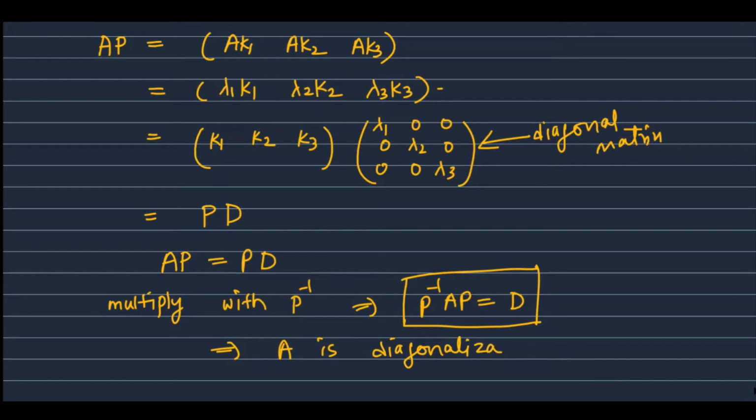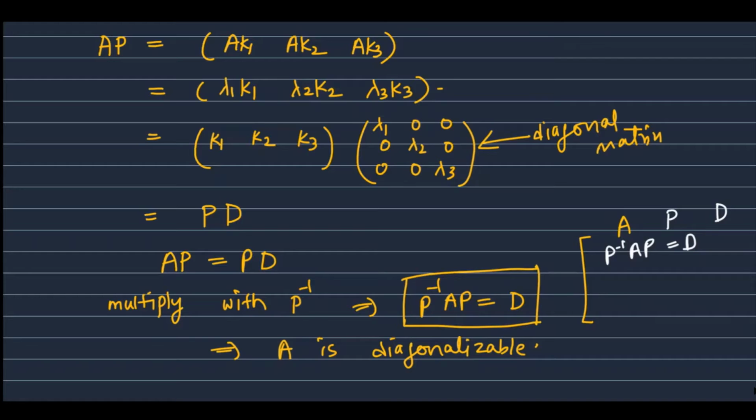So we have proved the sufficient condition for diagonalizability: if A is an n by n matrix, then it has n linearly independent eigenvectors. So corresponding to this matrix A, we were able to find a matrix P and a matrix D such that P inverse AP becomes the diagonal matrix.